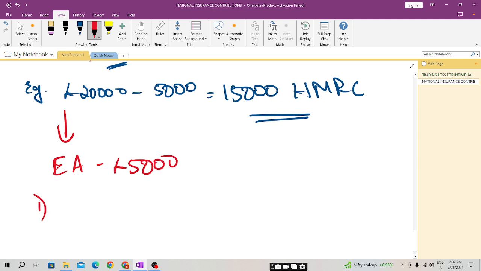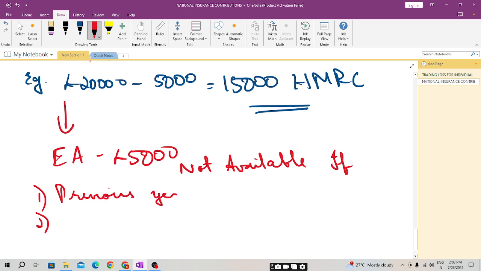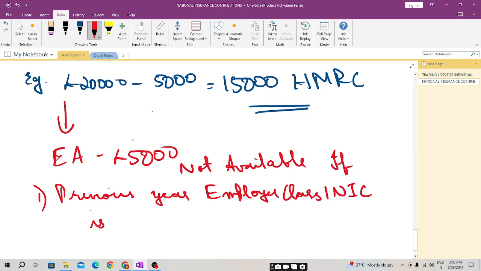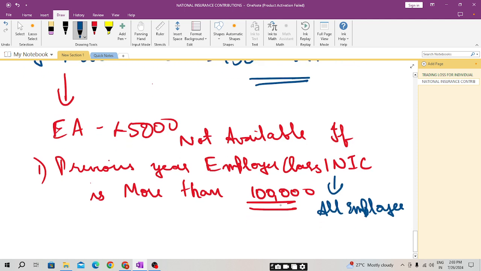This employment allowance will not be available if the previous year's employer class 1 NIC for all employees is more than £100,000. I hope this is clear.